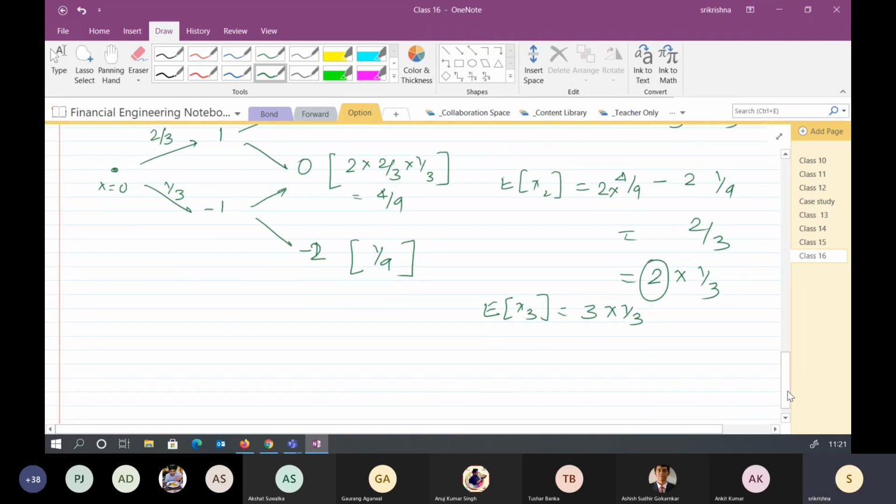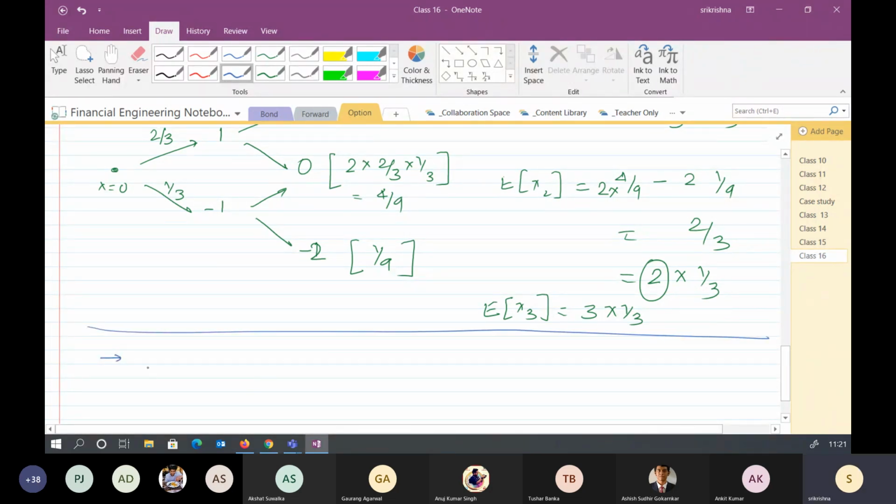How many of you have now got an understanding of what a random walk is? Please raise your hand. Great. So we move on to the next part.